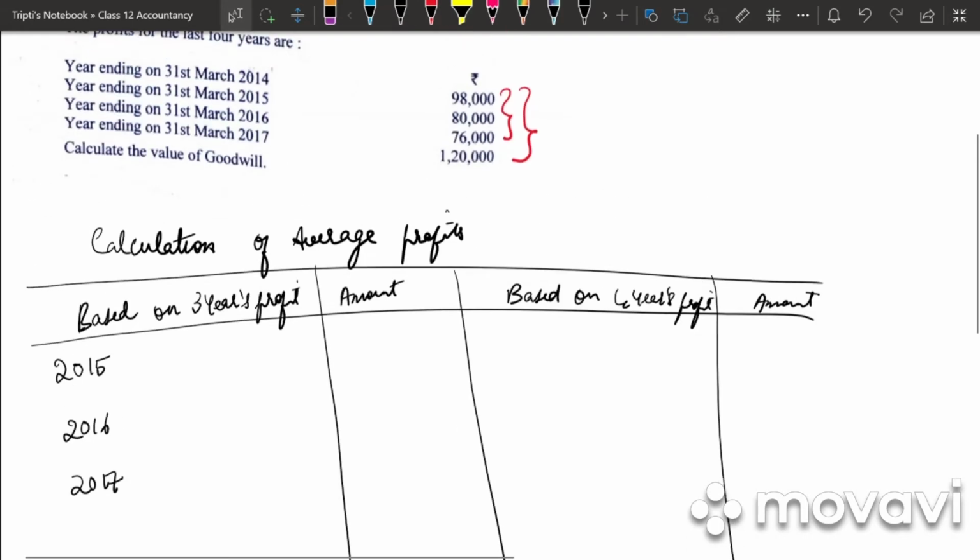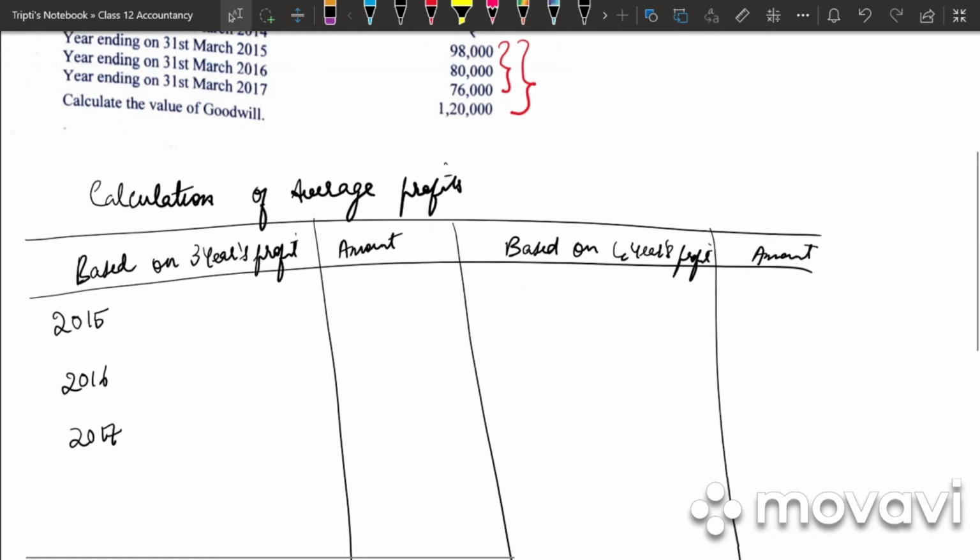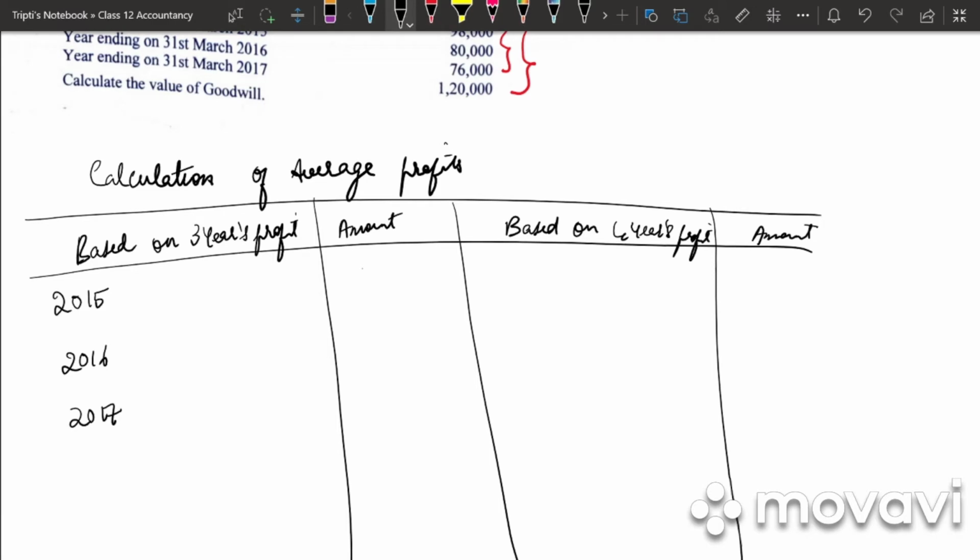What is the profit for 2015? $80,000, $76,000 and 1,20,000. Why have I not considered 2014?